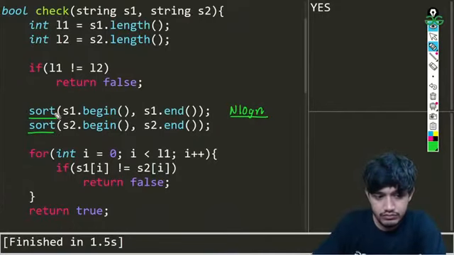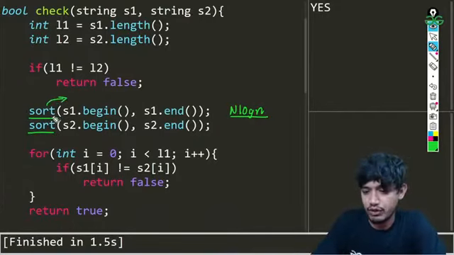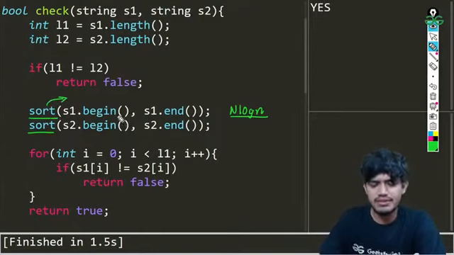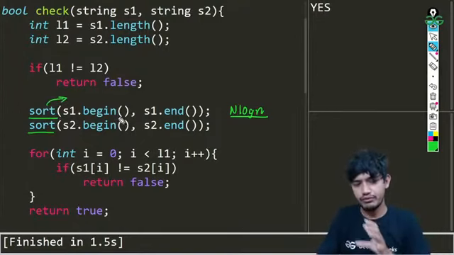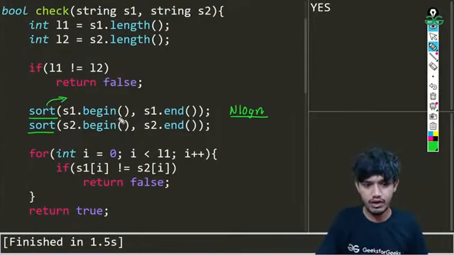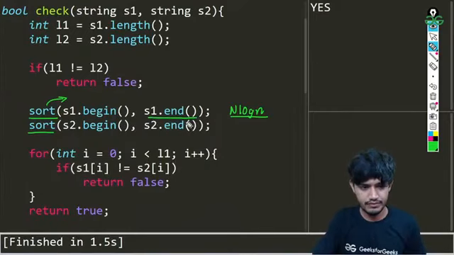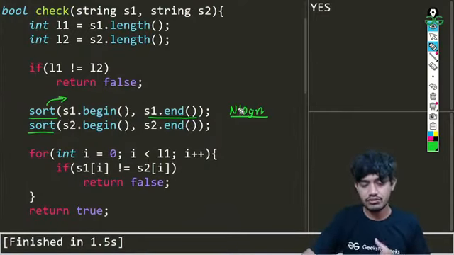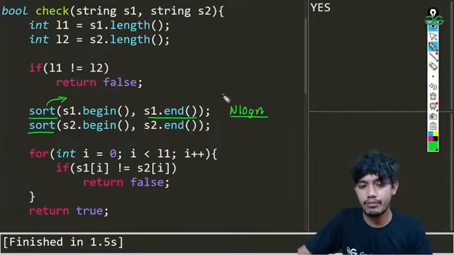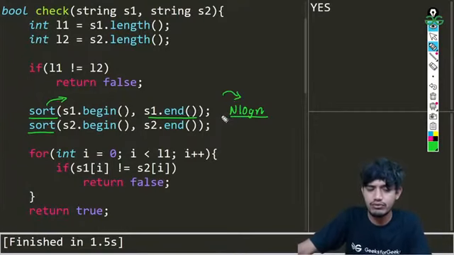Okay, this is n log n, the time complexity. So basically we want this to be reduced. How will we do that? We can store some space. You can see it is not storing anything. So we can store something to reduce this time complexity. Okay, let us try to do that.